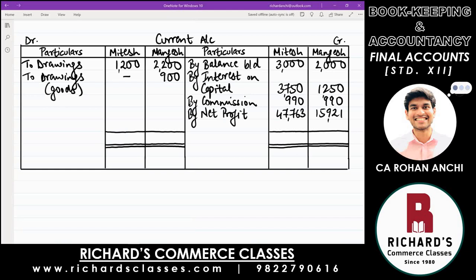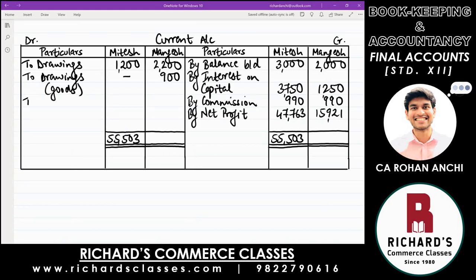54,603. Check again for Mitesh. Sir, it is wrong. Yeah, just a minute. 55,503. Okay, for Mitesh, credit side total, you said 55,503. The same should be the total on the debit side, 55,503. Debit side is less. There's only a figure of 1,200.